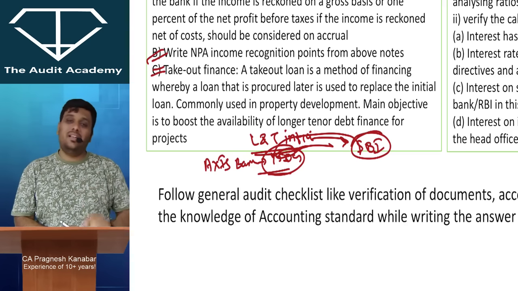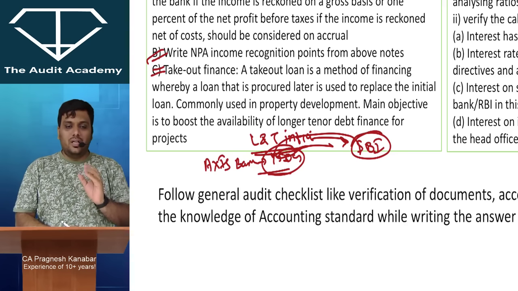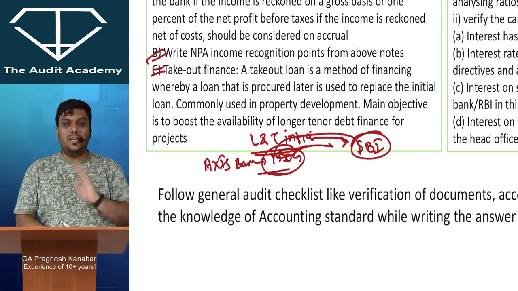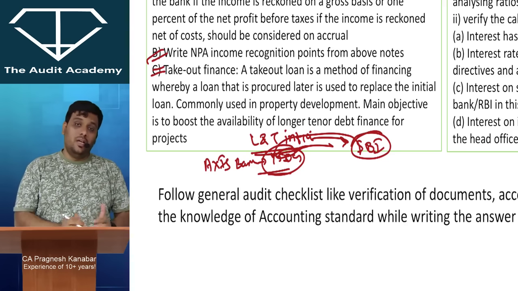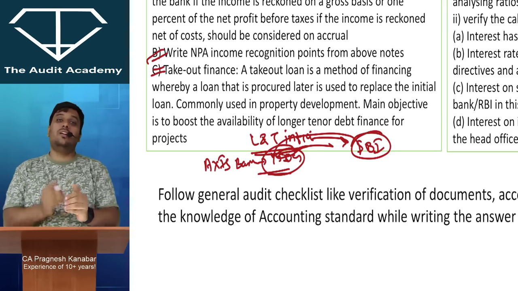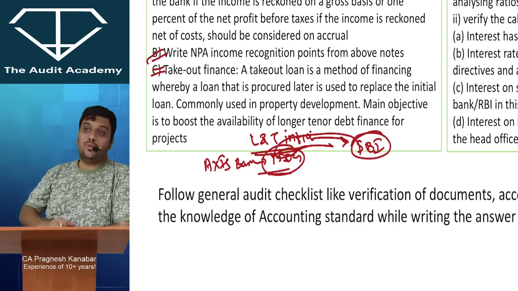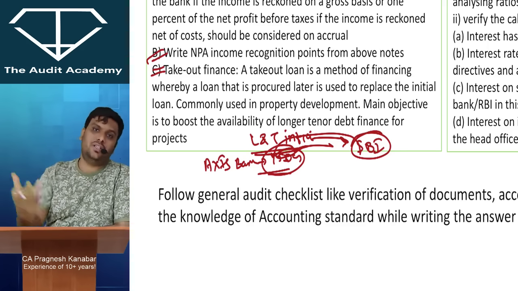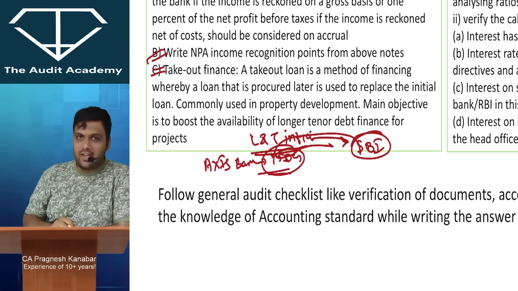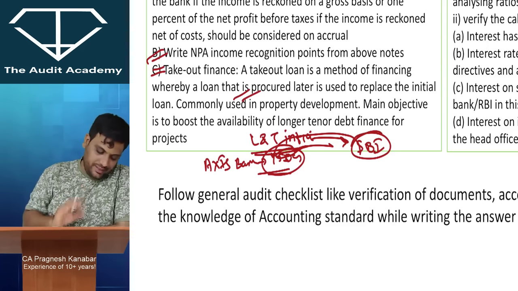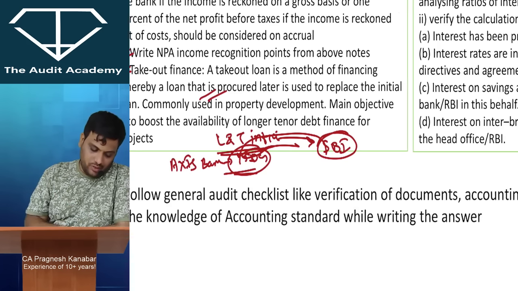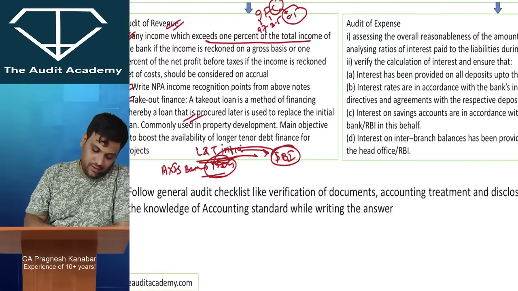That is takeout finance. This scheme is for big infrastructure projects to ensure that no one bank has to go through a liquidity problem. So to increase and manage the liquidity, to give a boost to infrastructure development projects, that is why we have this takeout finance. So please read this, and I told you where it is used also. They can ask you a 3 marks question on takeout finance.